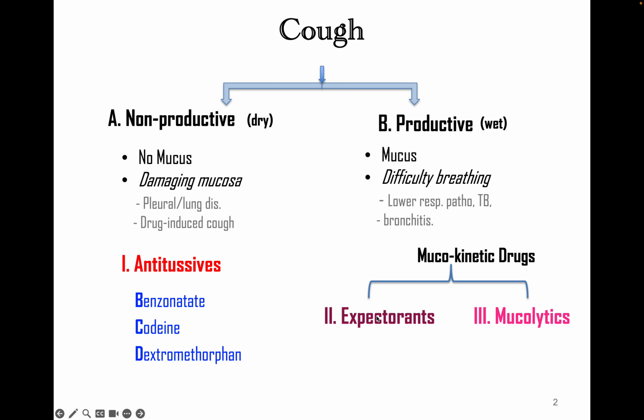Expectorants, you need to learn only one drug. It is called guaifenesin, an ether of guaiacol and glycine. For the mucolytics, there are 2 major drugs to learn. The first one is N-acetylcysteine, commonly called NAC, and the second is Dornase alpha. So let's look at the antitussives, the first class, okay?